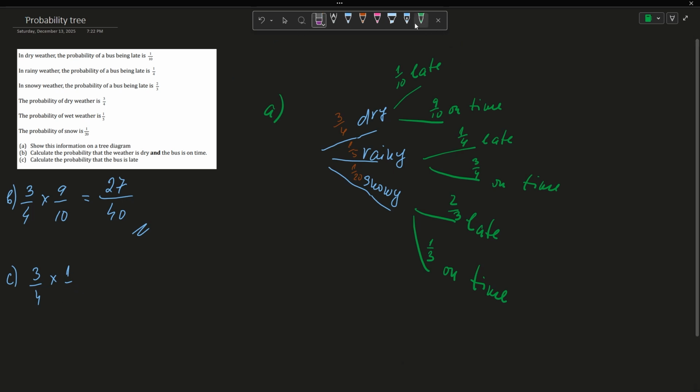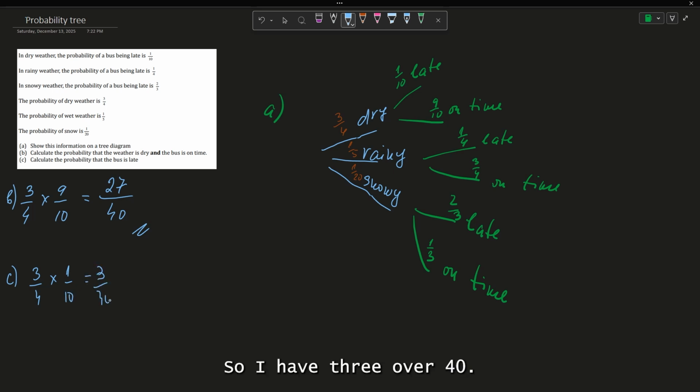So I have 3/40. This is when the weather is dry.